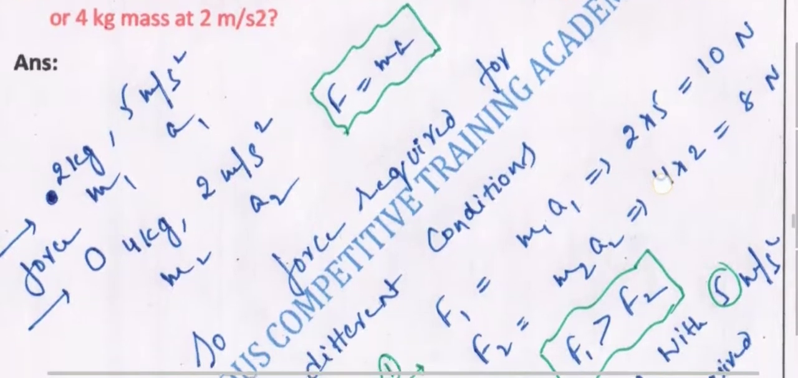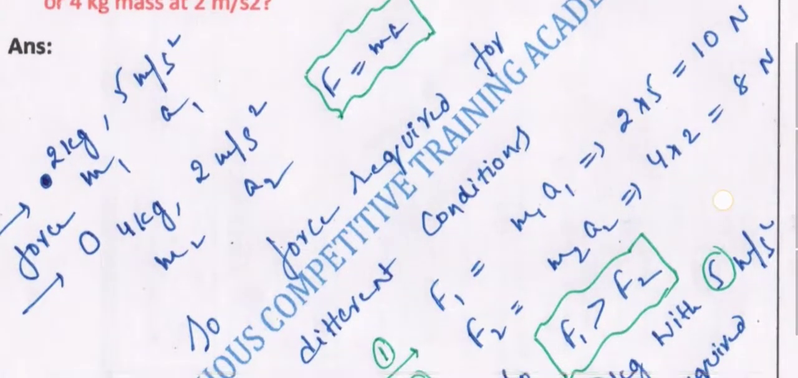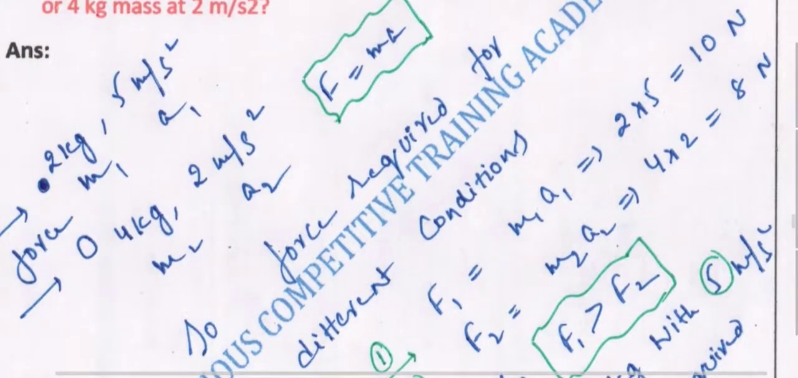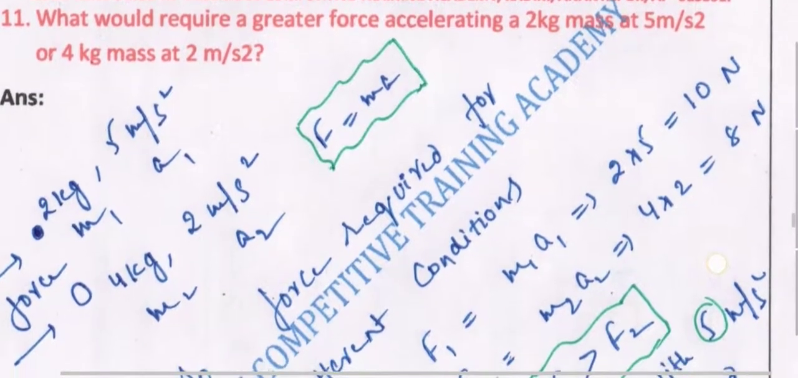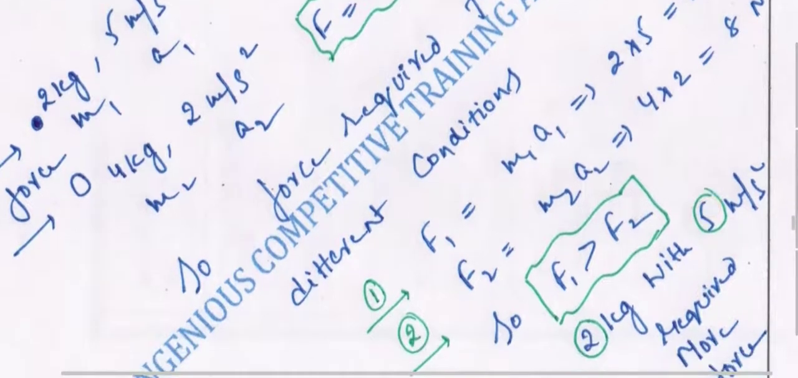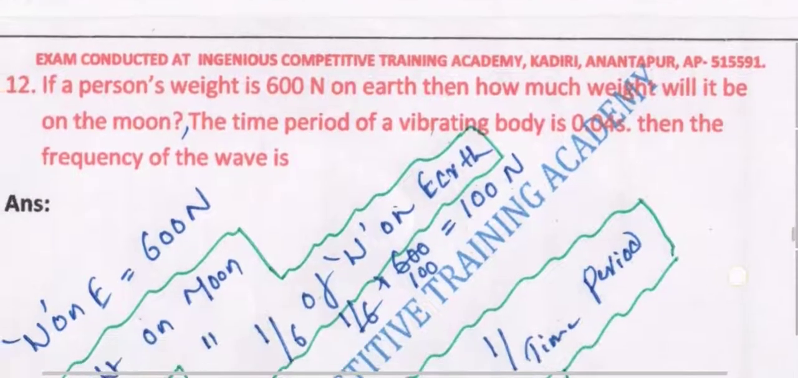So in that case, for the first condition, the product of mass and acceleration is 10 newtons, and for the second, m2 a2 is equal to 4 into 2, that is 8 newtons. So now you tell me, 10 newtons is for the first one and the second is 8 newtons. Now obviously we can recognize the first one is greater than the second one. So the 2 kg mass with 5 meter per second square requires more force.